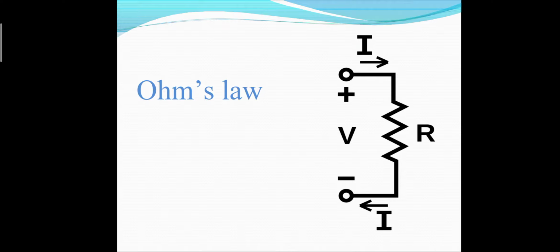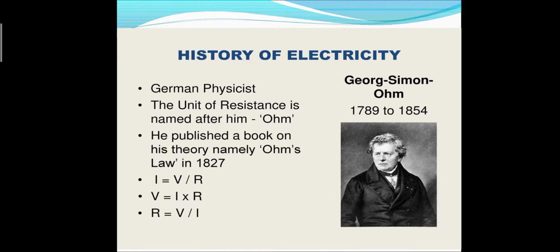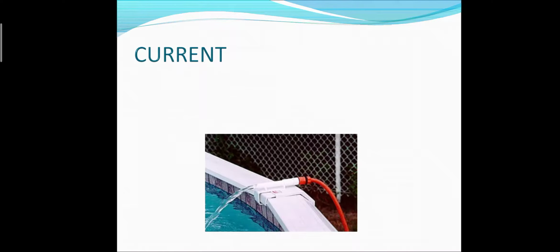Article for today is Ohm's law, and as you have already studied in class 10th, Ohm's law develops a relationship between potential difference and current. So who was behind developing this particular proportionality? It was George Simon Ohm, who was a German physicist, and he developed the relationship between current and potential difference, and also wrote a book named Ohm's Law in 1827.